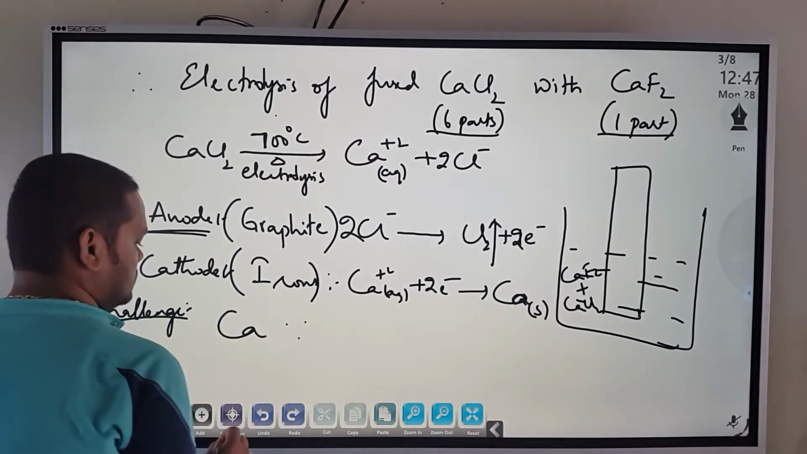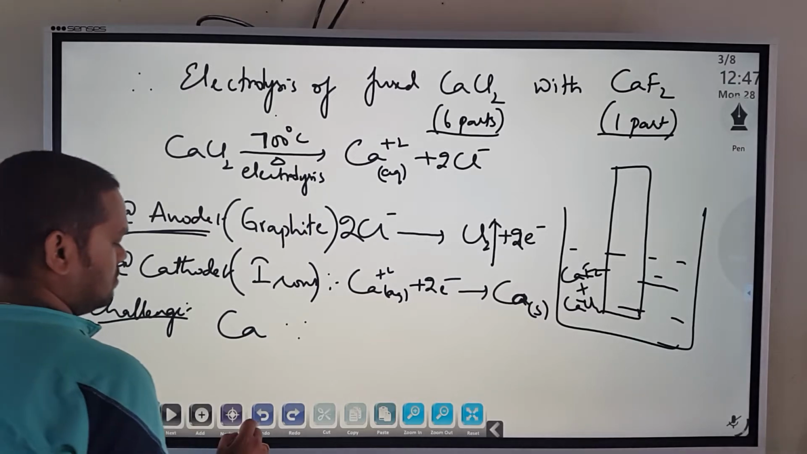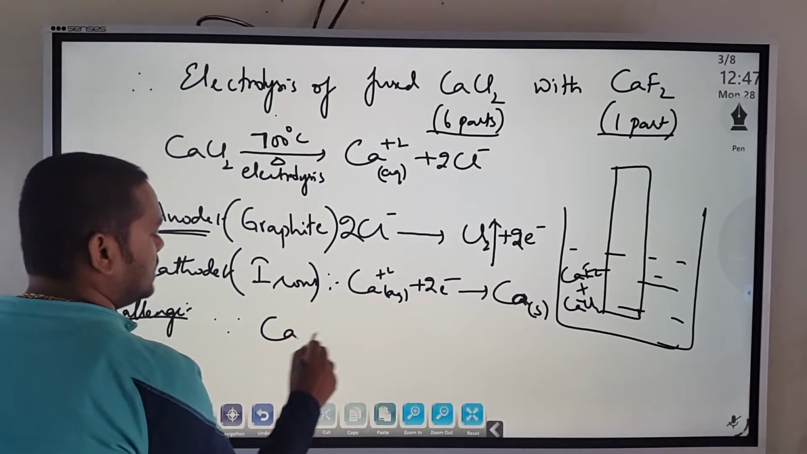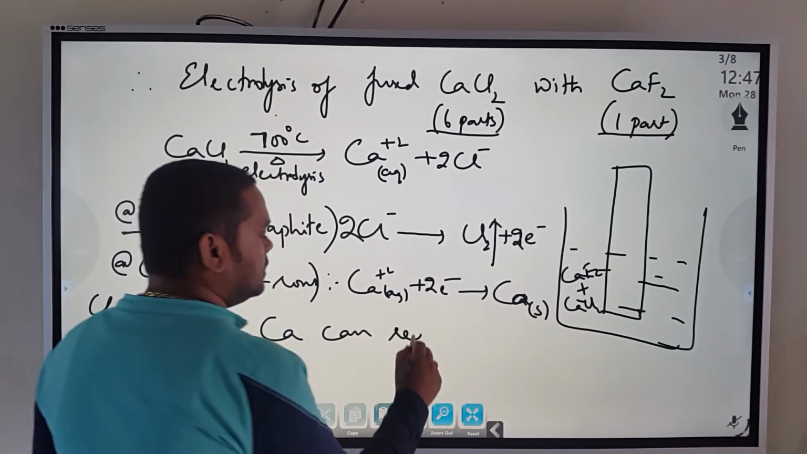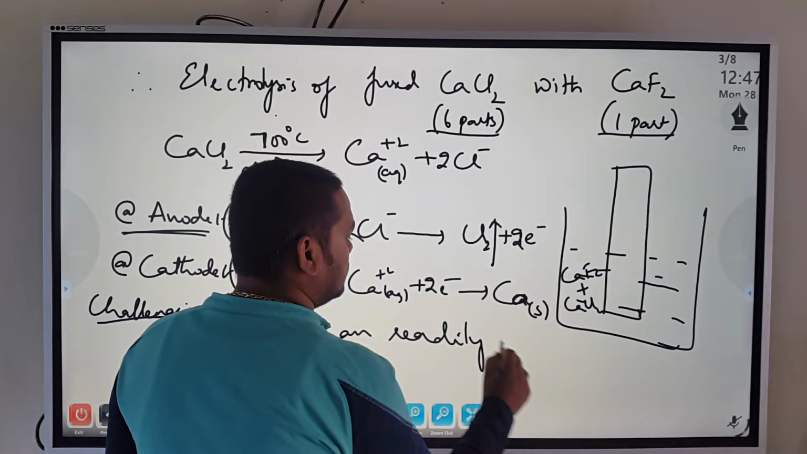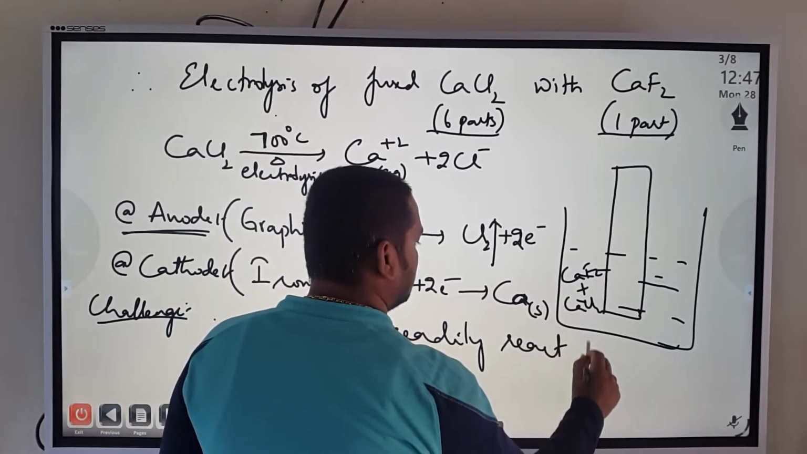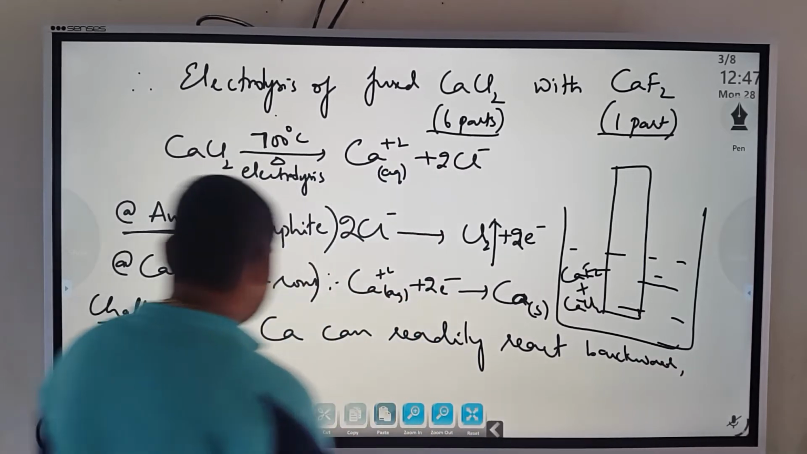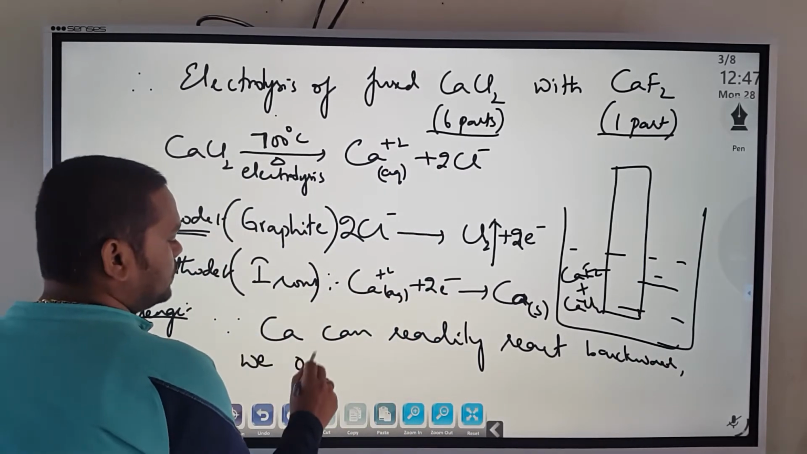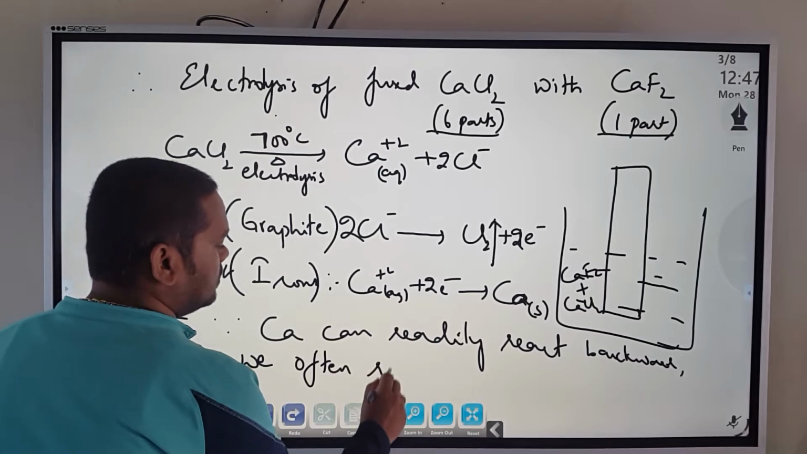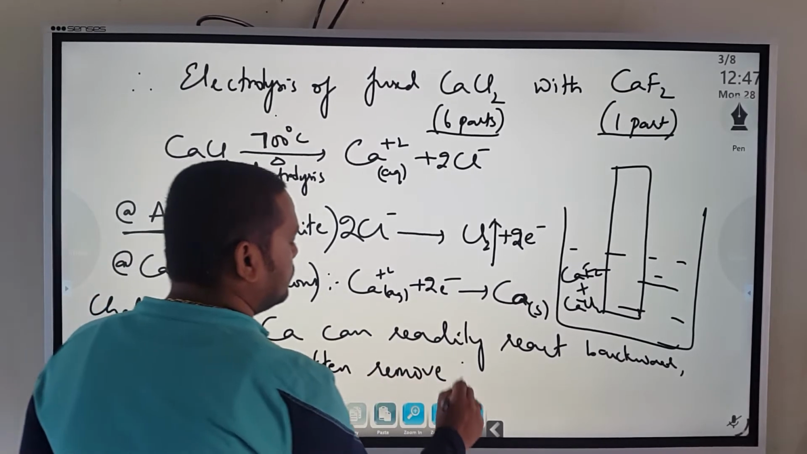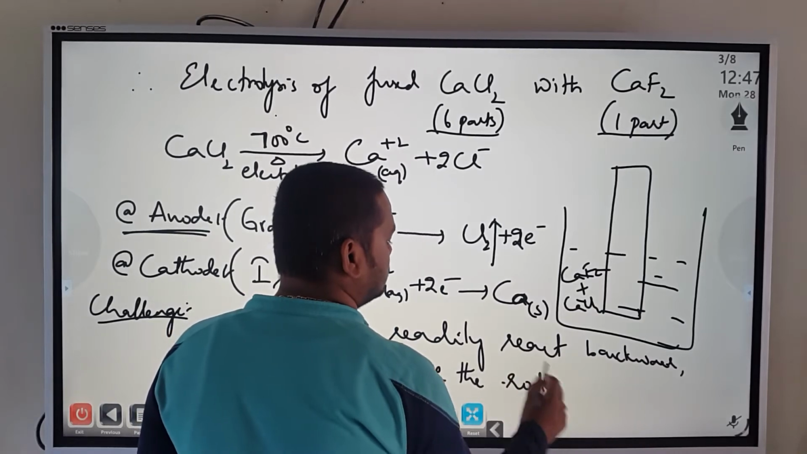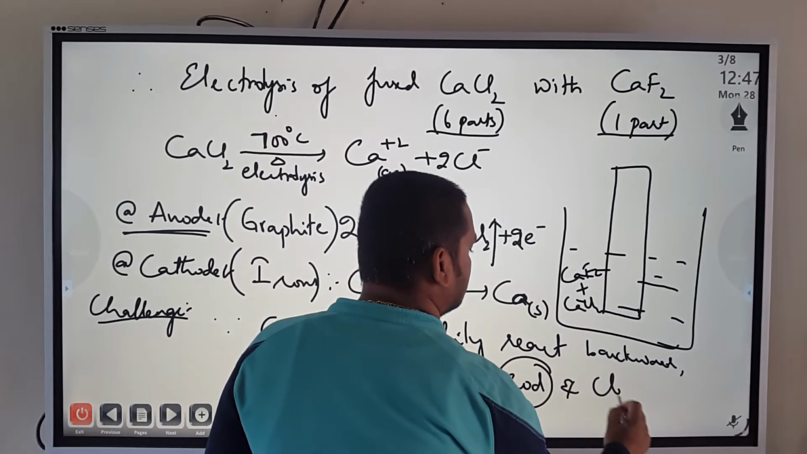Since calcium can readily react backwards, we often remove the iron rod and cleanse it.